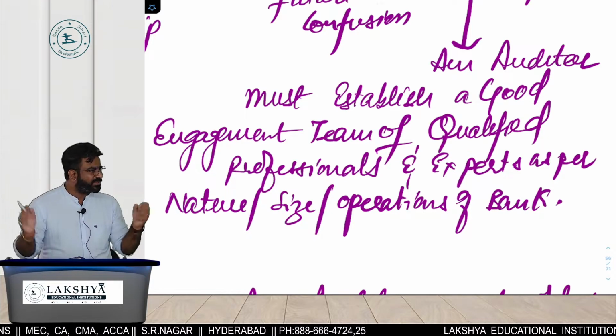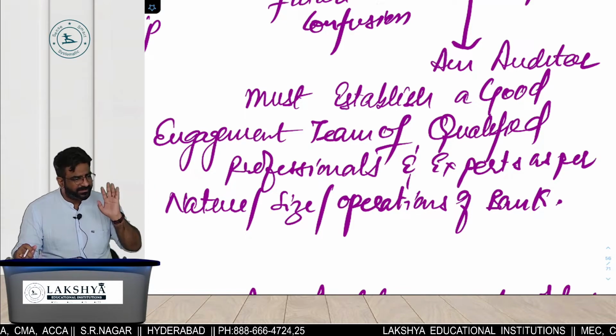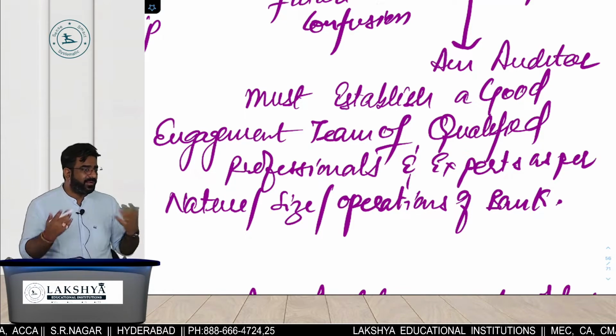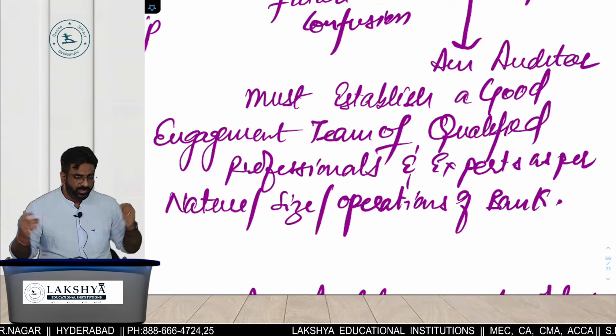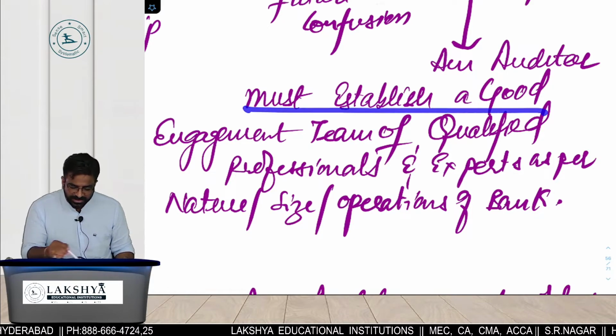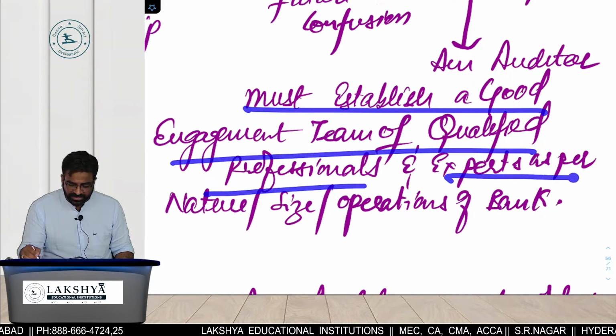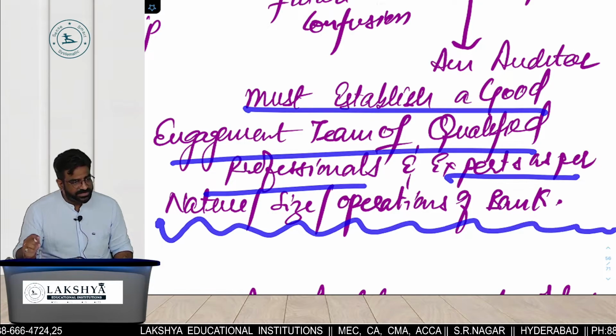Is it a huge bank or small bank? Do you need a big engagement team? Or 2 to 3 members are enough? But if you're going to the head office of a bank which is having thousands of crores of loan exposure, do you need 1 or 2 people or more people in the team? It means you must establish a good engagement team of qualified professionals and experts as per what, everyone? Nature, size and operations of the bank.